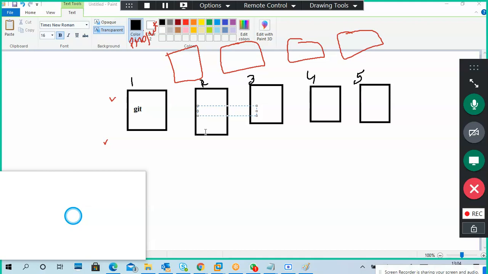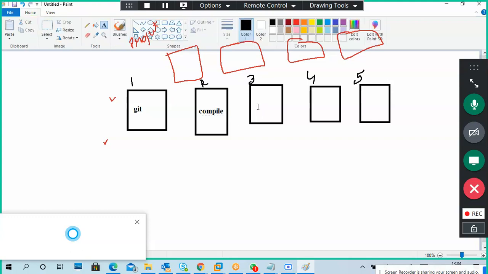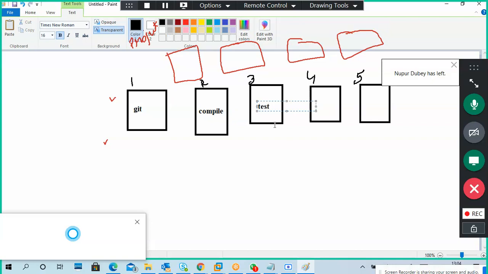Okay, I want to compile first. Then this is a test. Maybe if the test is okay, then do package.